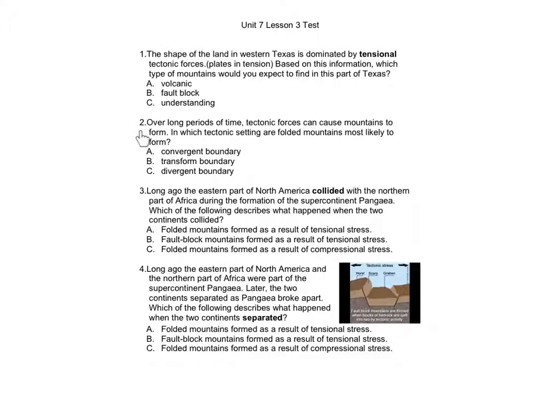Understanding. Number 2. Over long periods of time, tectonic forces can cause mountains to form. In which tectonic setting are folded mountains most likely to form? A. Convergent boundary, B. Transform boundary, C.